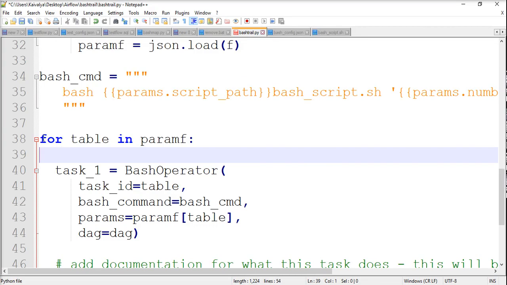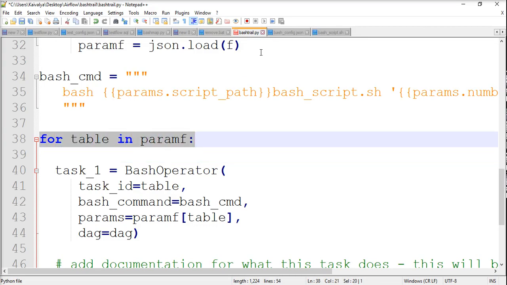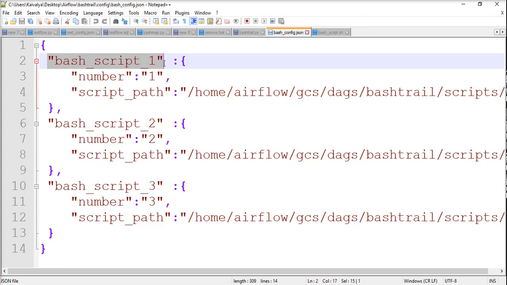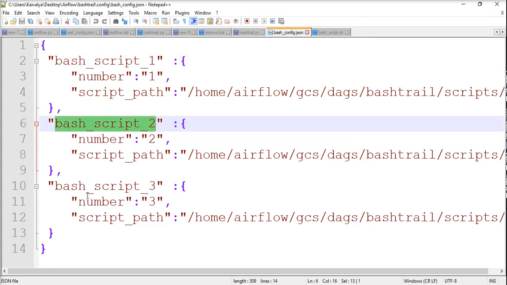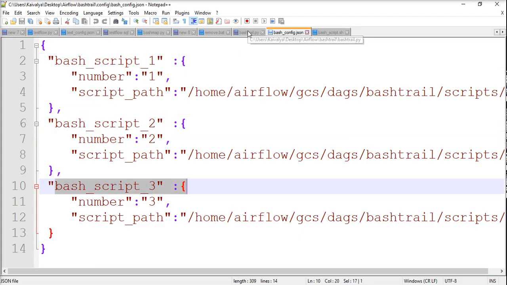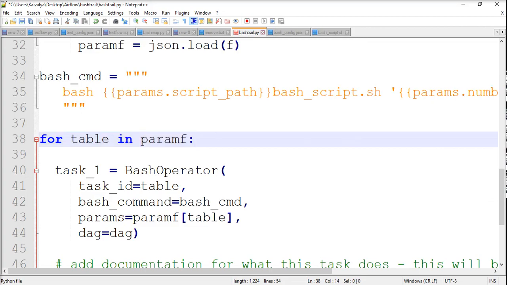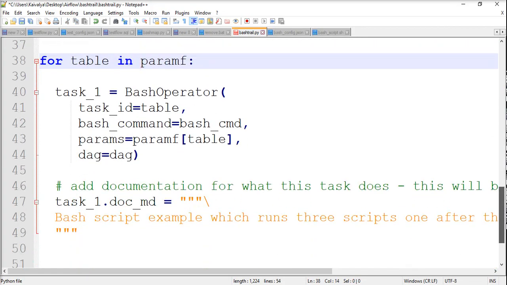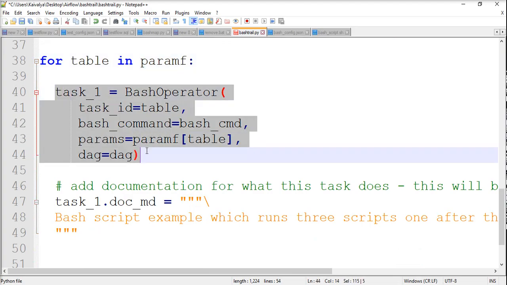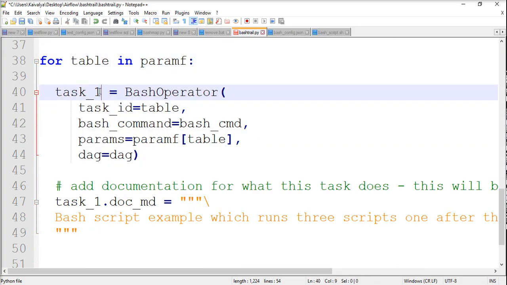Then for whatever number of parameters are available, for example there are 3 parameters in the JSON, we loop over that params file for all the configurable items, and for all of them task1 will run. And how will task1 run?